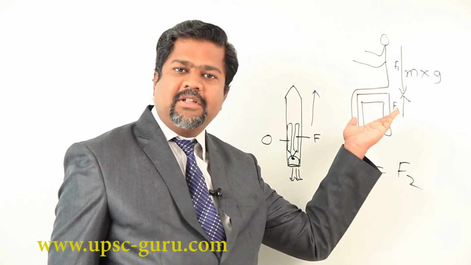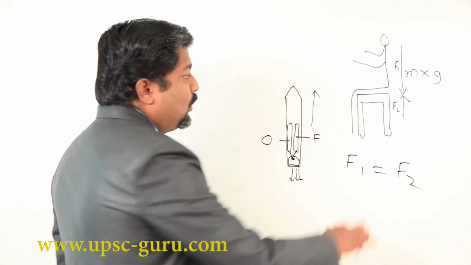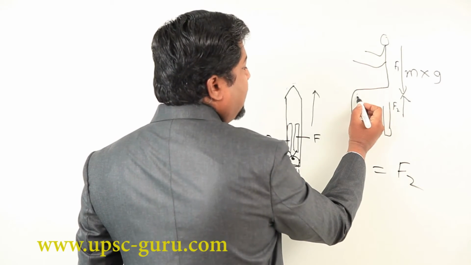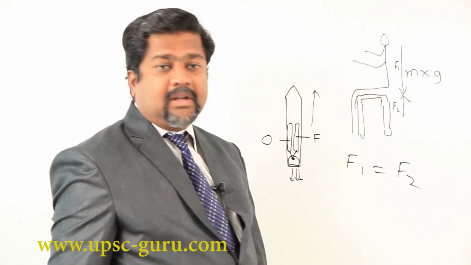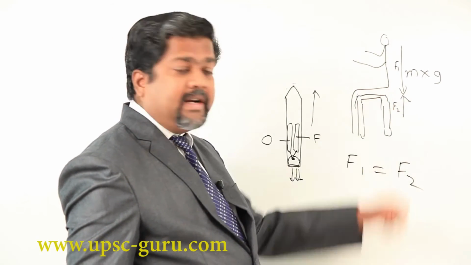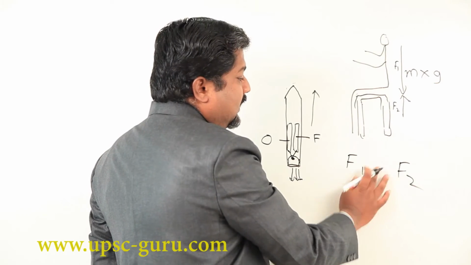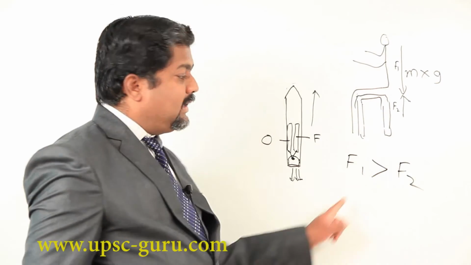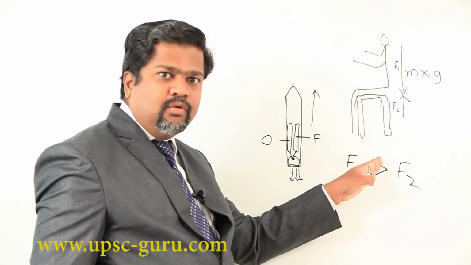If you are sitting on a chair, then you are also experiencing the same thing. Suppose instead of this wooden part, I make it of thin thermocol. The thermocol will not be able to generate F2 equal to F1, and as a result F1 will be greater than F2. This is an imbalanced force, which means motion is in the downward direction.